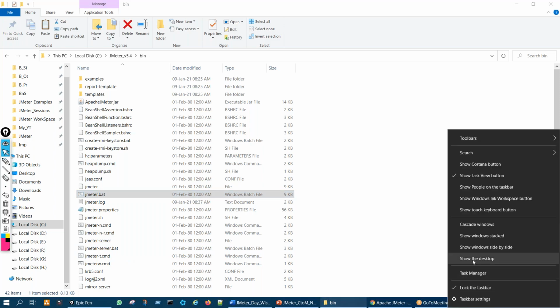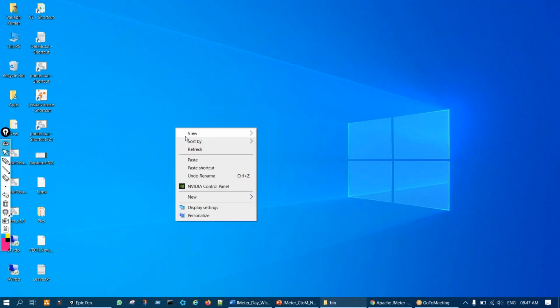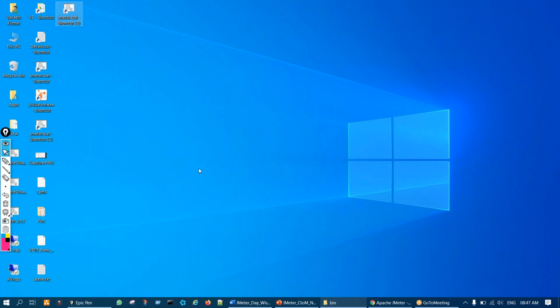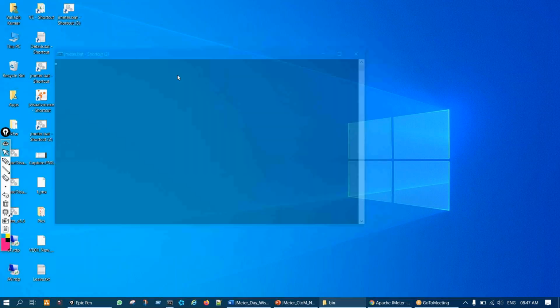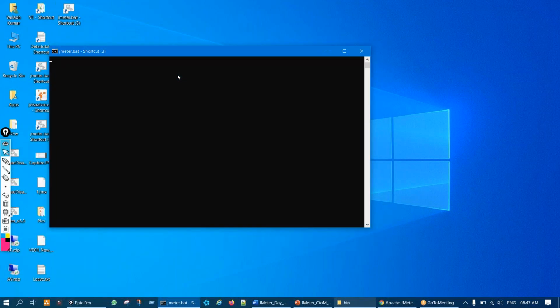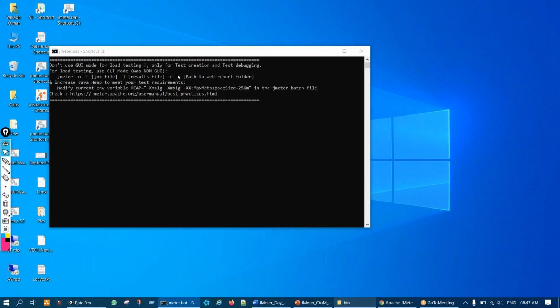So what you can do is right click on this, go to copy, go to your desktop, and paste the shortcut on your desktop here. You see paste shortcut is there. Do not do this paste. Again, I'm repeating, do not do this paste. What we have to do is paste shortcut. So you can paste the shortcut over here, and directly launch JMeter from here instead of going so long. That is also one tip.